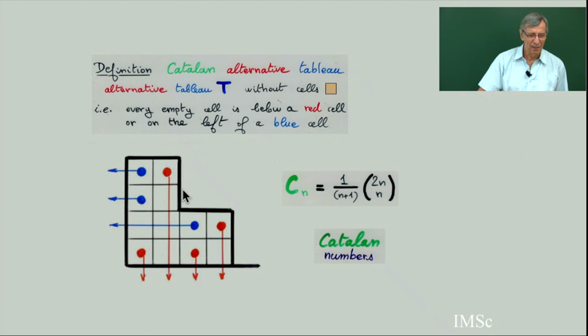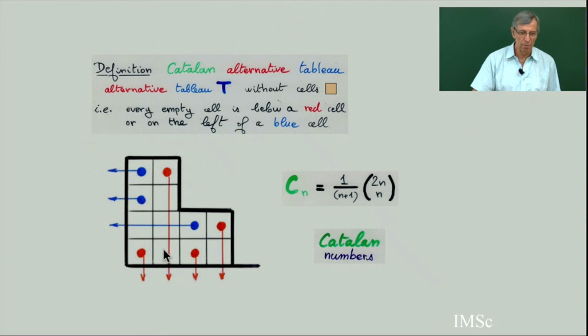It's alternative tableau, meaning Catalan alternative tableau. The definition is that there is no yellow cell. This means that all the cells are blue or red, or they are at the left of a blue cell, or they are below a red cell. So all the cells of this type cover the whole diagram.